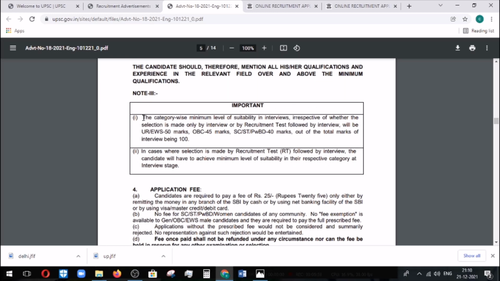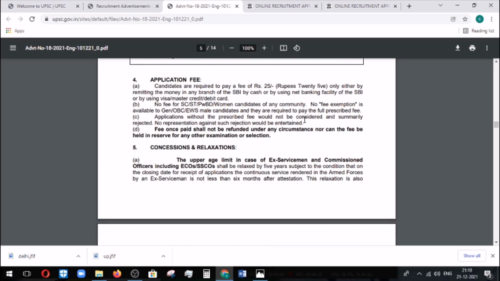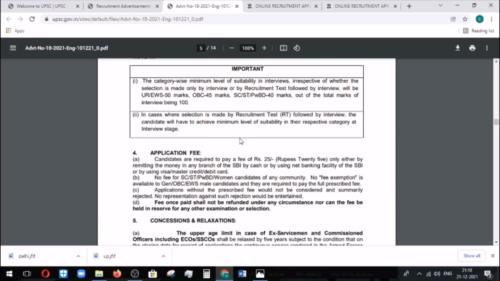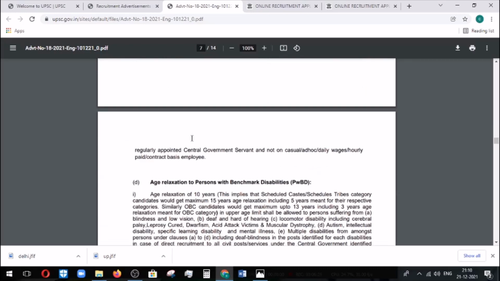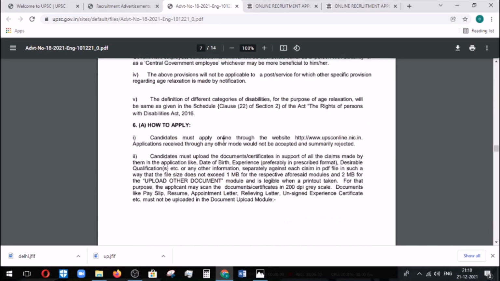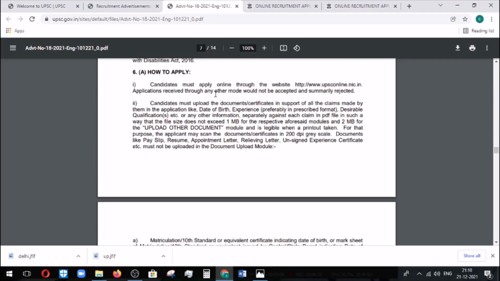For that, they have also given the basic marks for eligibility. That has also been mentioned here. Please read it out. After shortlisting, you will be called for the interview, and only there will you be selected. So this is also important information you need to know. And then the other things are the basic things. So please everyone read it out.